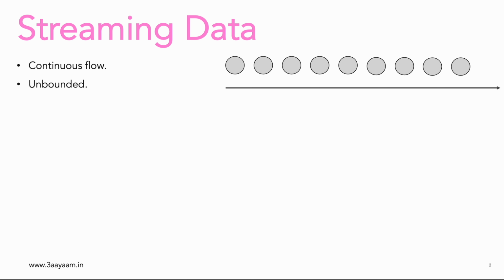We can say that in a single day, this much amount of data we can expect, but that is for a single day and it will keep on coming. So that's why streaming data is unbounded and it is of high volume.